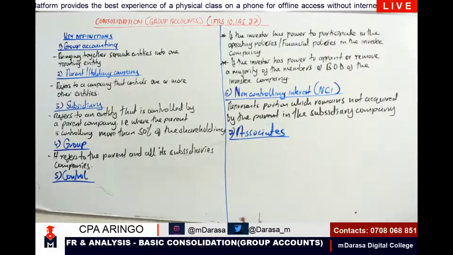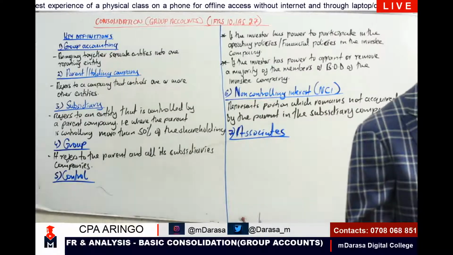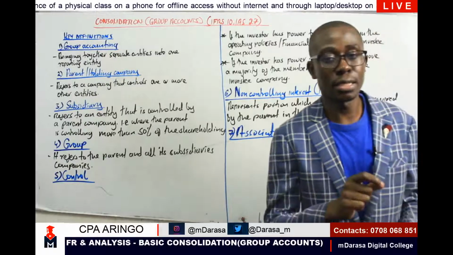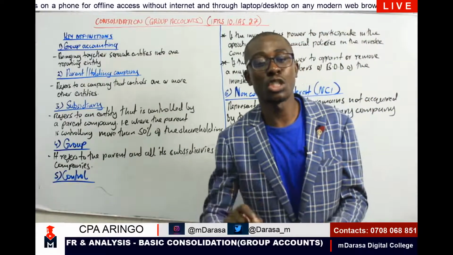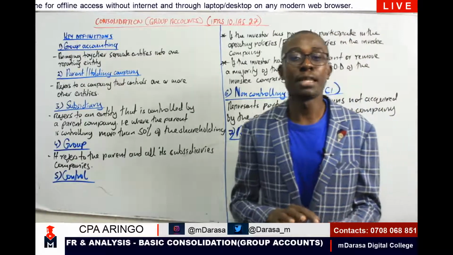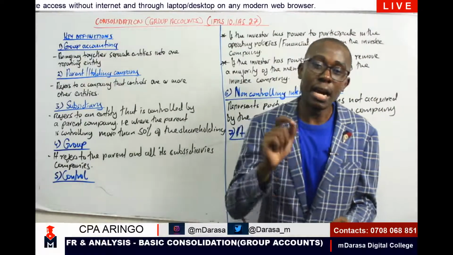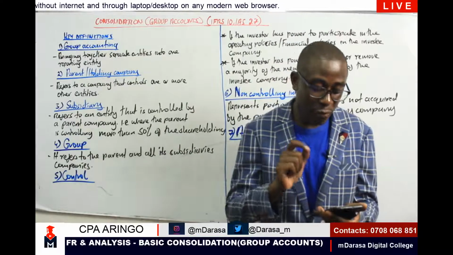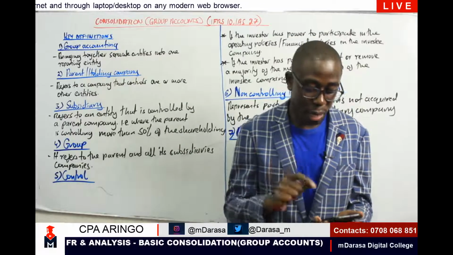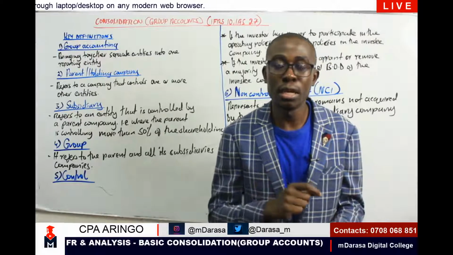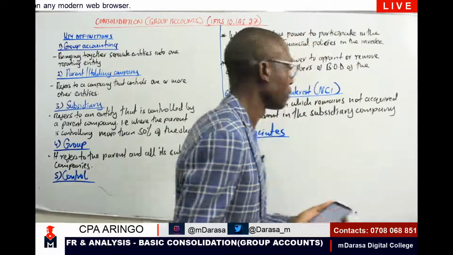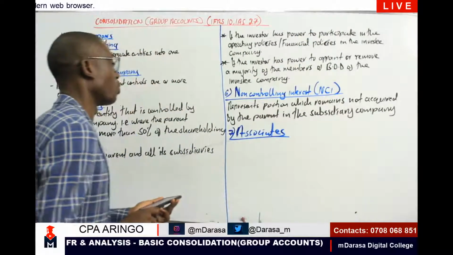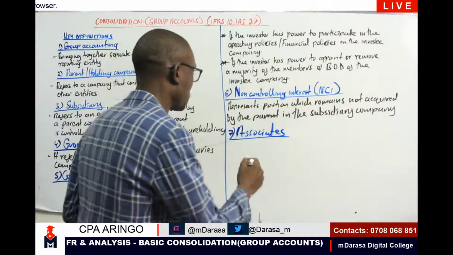An associate, and I want to mark it very clearly, is an investee company where the parent controls 20% but not exceeding 49% of the shareholdings. I'm repeating that again, my good students. An associate is an investee company where the parent controls 20% but not exceeding 49% of the shareholding. At that point, Mwalimu will have to explain it very well. But first of all, let us put it down.